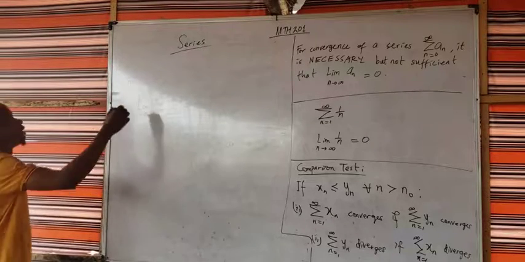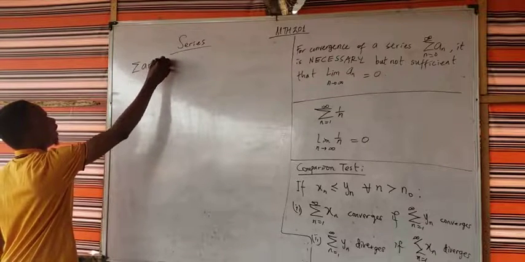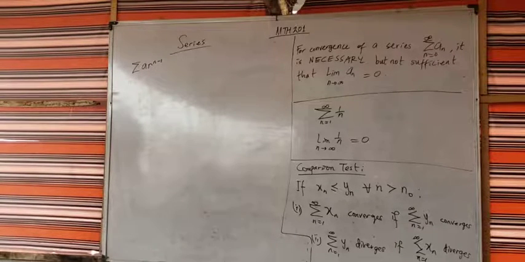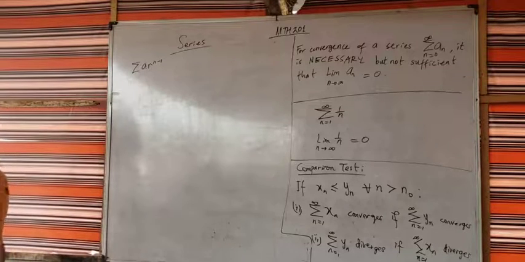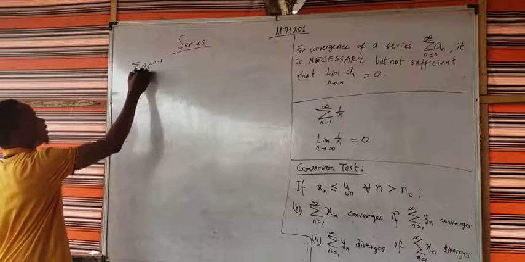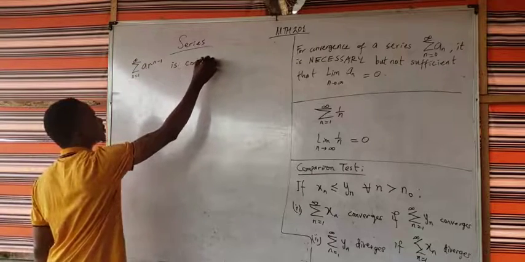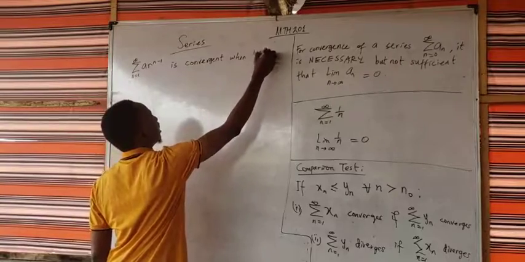A geometric series will always be in the form a r raised to the power n minus 1. This may not be n minus 1; it could be n, n plus 1, n plus 2, or n minus 2, so far as you are increasing the power with subsequent terms. Then the series is convergent when the modulus of r is less than 1.